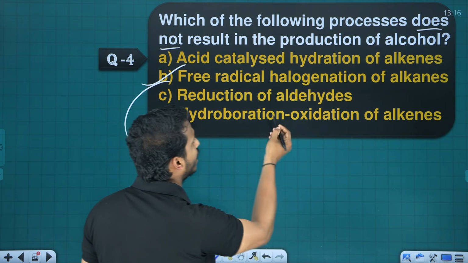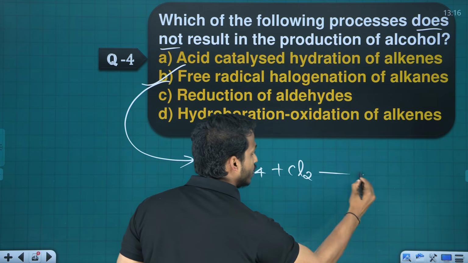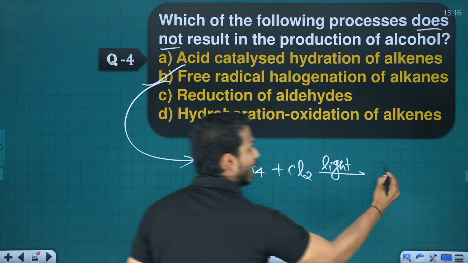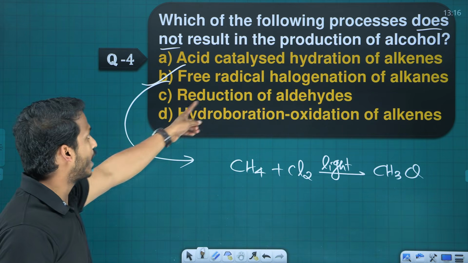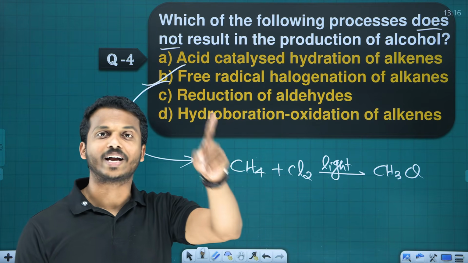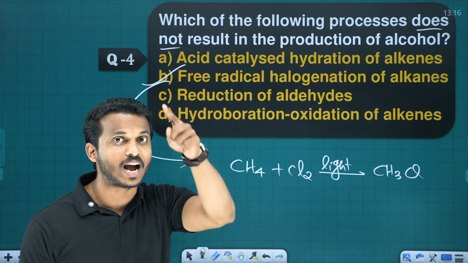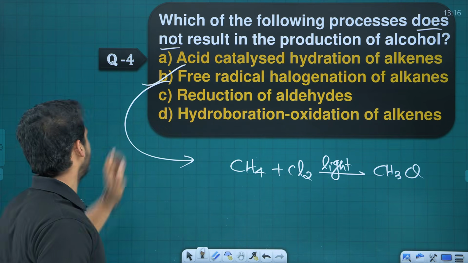What is free radical halogenation of alkane? When you add halogen in presence of light, that is our substitution reaction. You will get haloalkane, not alcohol. Reduction of aldehyde. Yes, aldehyde on reduction gives primary alcohol. Hydroboration oxidation. Yes, we studied that hydroboration oxidation is a method of preparation of alcohol. So B is the answer.